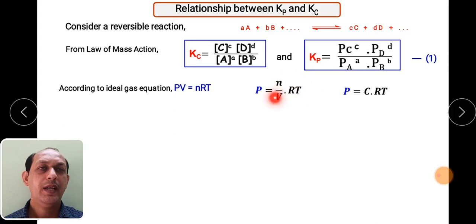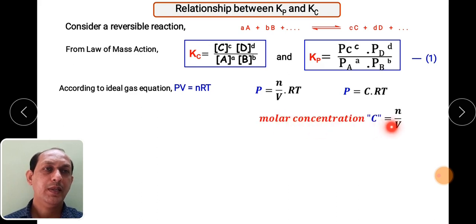But we know that n divided by V can be expressed as C. What is meant by C? Number of moles per volume. That is nothing but concentration. Concentration कैसे एक्सप्रेस करते हैं हम लोग कि कितने नंबर ऑफ मोल्स है पर लीटर वॉल्यूम में. So molar concentration is nothing but n divided by V. That's why this n divided by V term can be written as C. So P is equal to CRT.